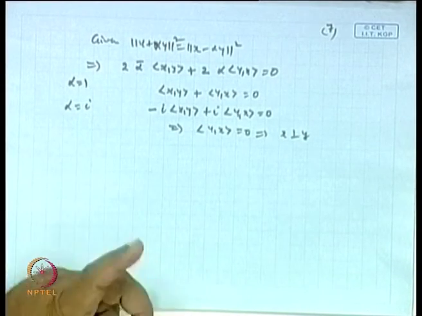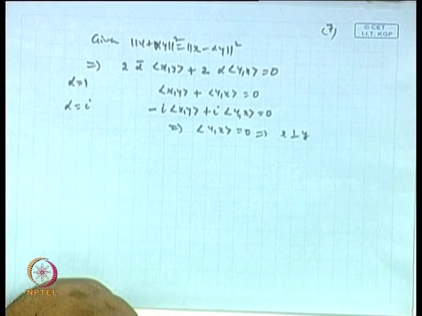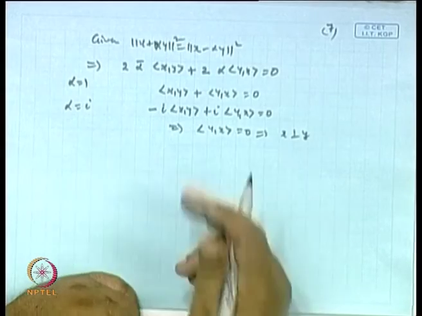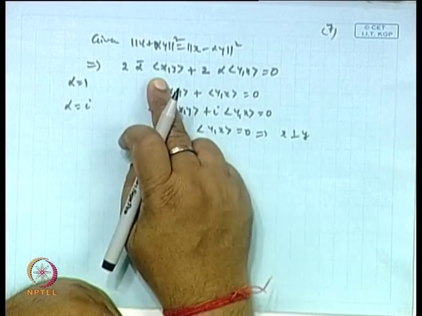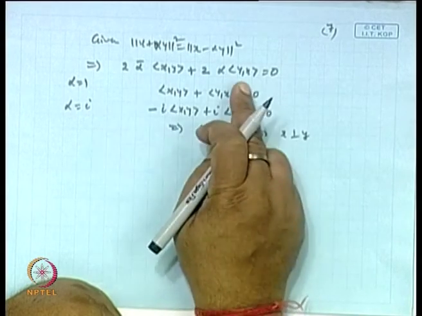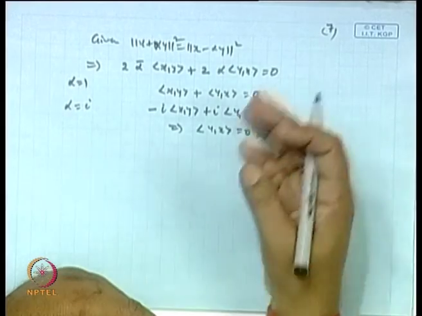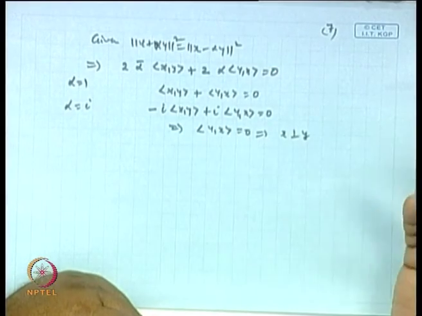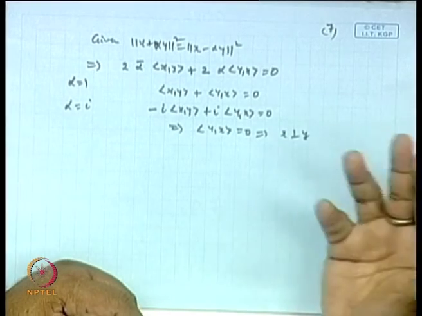Okay, that is what, clear. Or otherwise we can also say, because this is the conjugate of this, this is the conjugate of this. So, 2 times the real part of this will be 0. If alpha is constant real, then basically the inner product is coming, which is 0. Inner product 0 means x is perpendicular to y. So, that is why you are getting this.